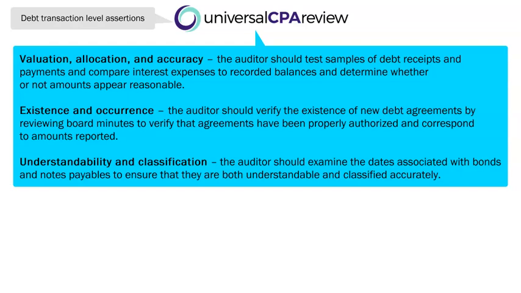So taking a look at some debt receipts and payments, we're going to compare those to debt balances for reasonableness, right? This is going to ensure that the proper value is recorded. So the next test is going to be testing for existence, right? Existence related to these income statement items. We're going to look at debt listings and examine the board minutes to ensure that what is being recorded is properly authorized, right? It's based on actual source documentation.